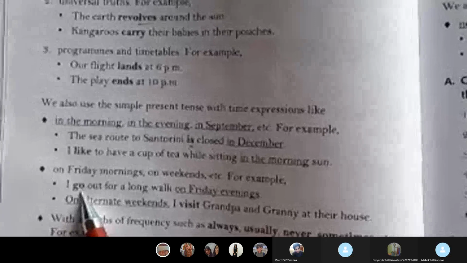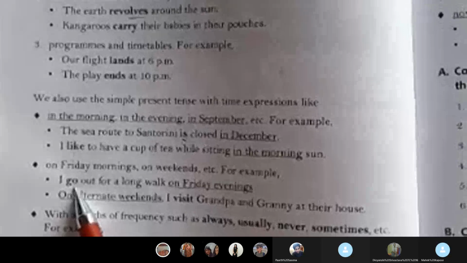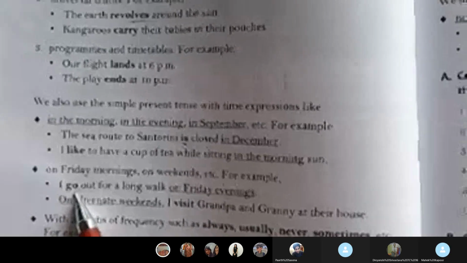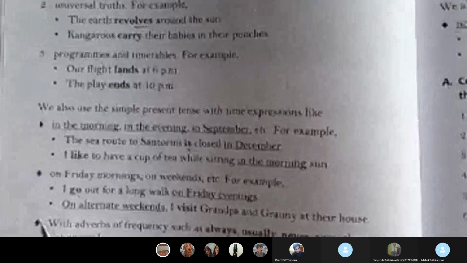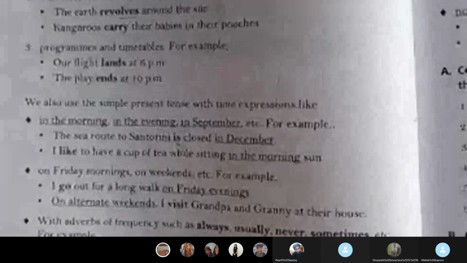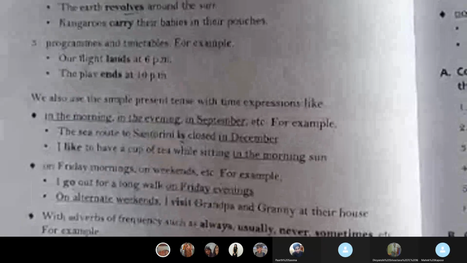Past of go is went. Okay, go का past क्या है? Gone and went. I had gone, but had will be used in that, so the immediate past of go is I went. I go is the simple present. I went is the simple past. I will go is the simple future. Did you get it?